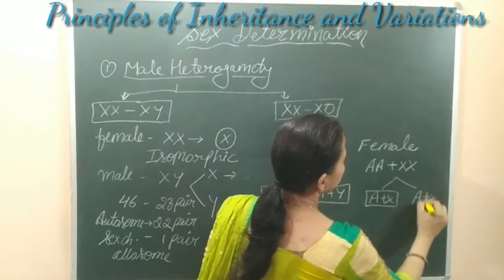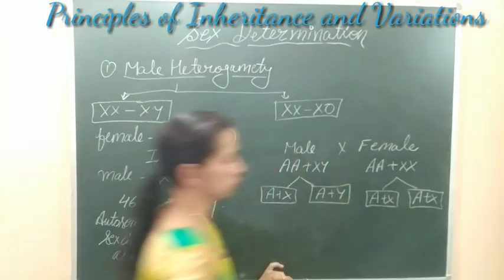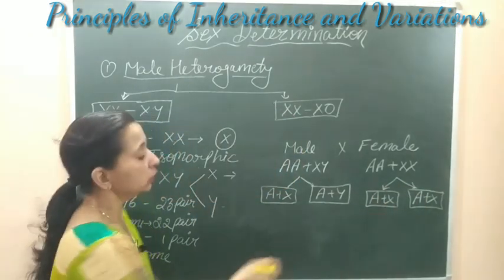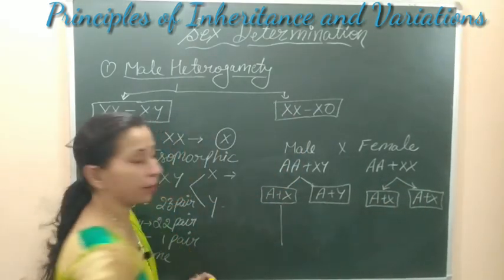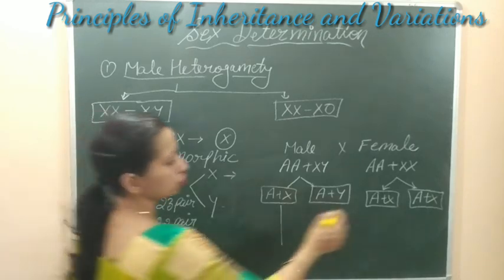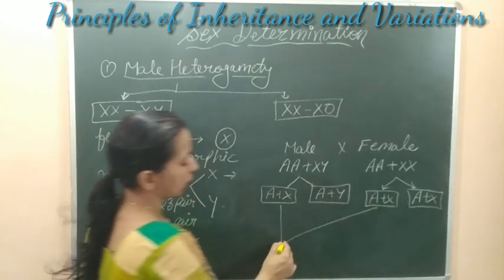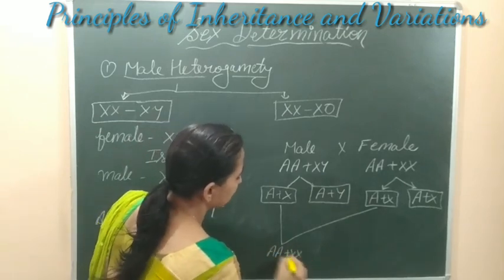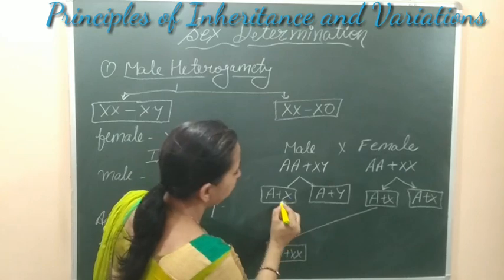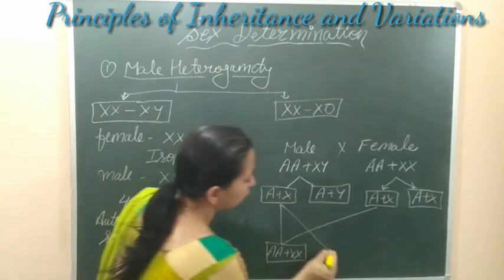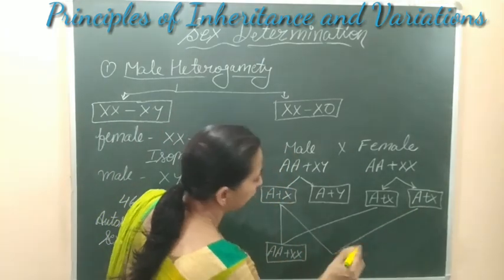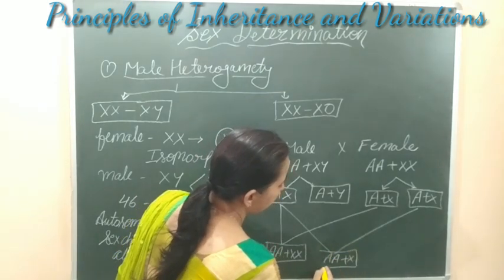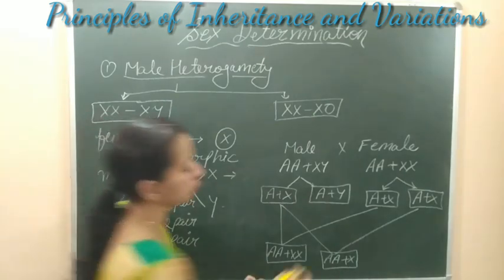So all the gametes formed here will contain the X chromosome. When an X-containing gamete, the male gamete or sperm, fuses with an X-containing egg, the offspring will be AA plus XX, which is a girl child.